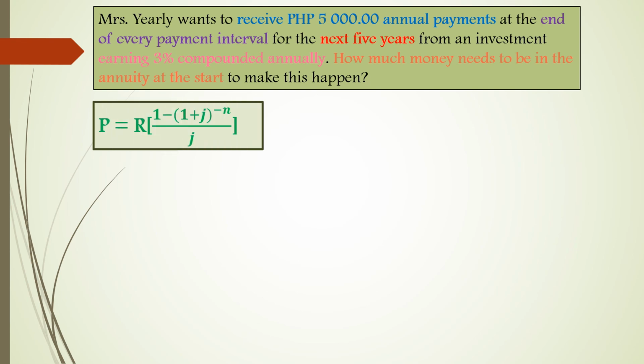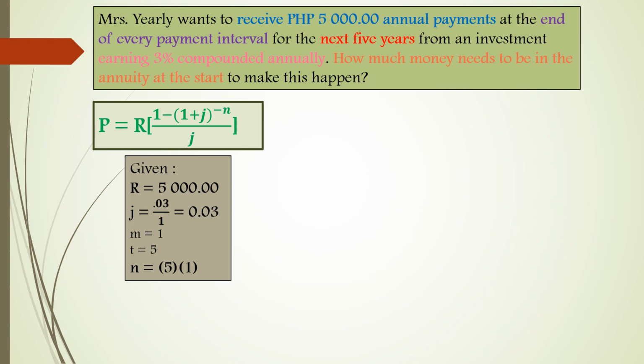Now, let us use this formula in solving for the present value of an ordinary simple annuity. Let us first identify all the given. She wants to receive 5,000, that is why the given is 5,000 for R. Interest rate of 3% compounded annually, that is why our m equals 1 and t equals 5 for 5 years.